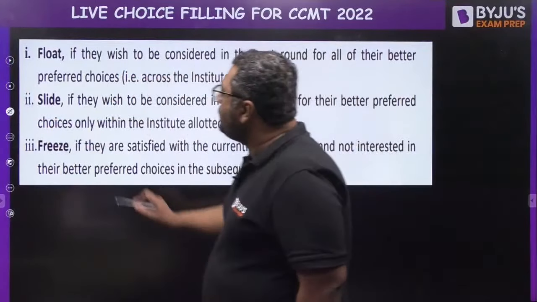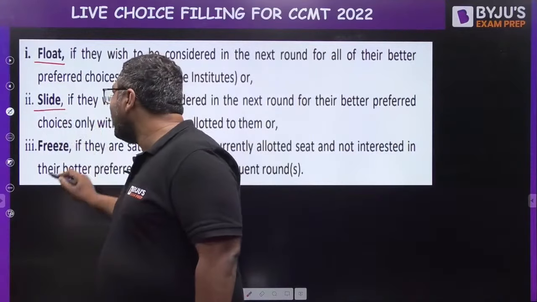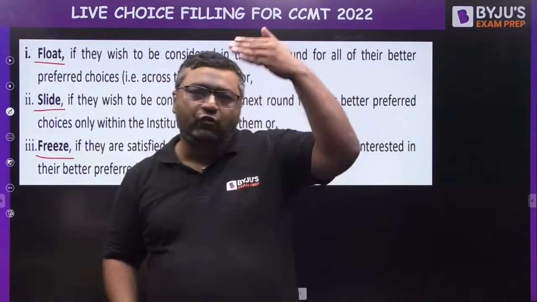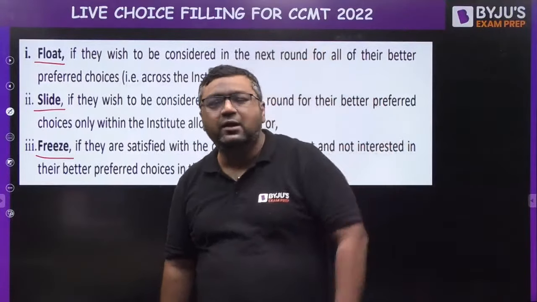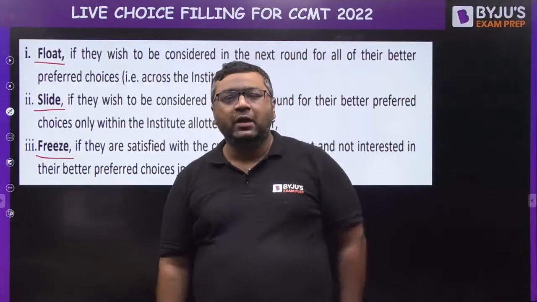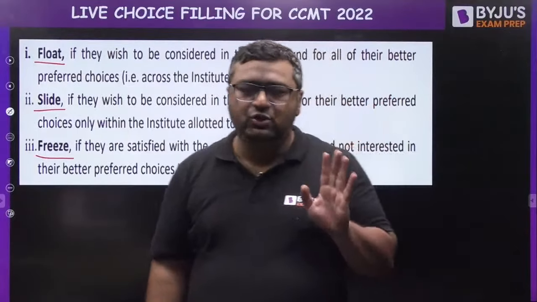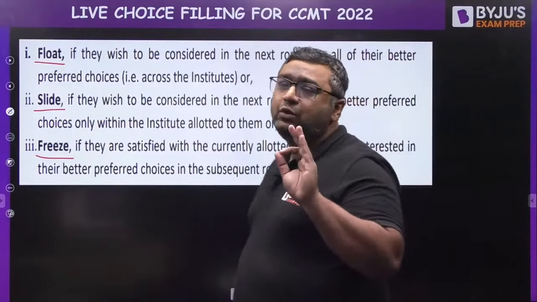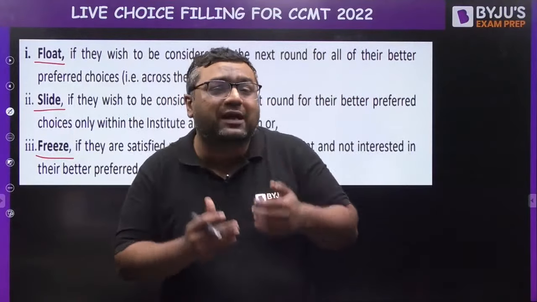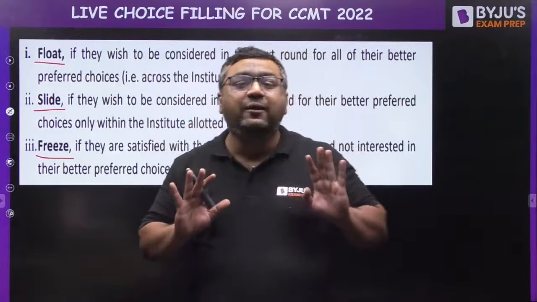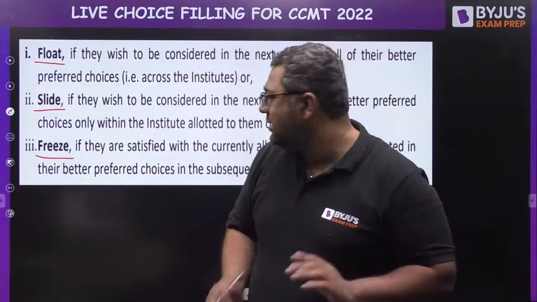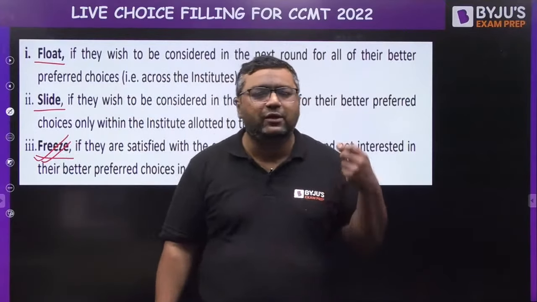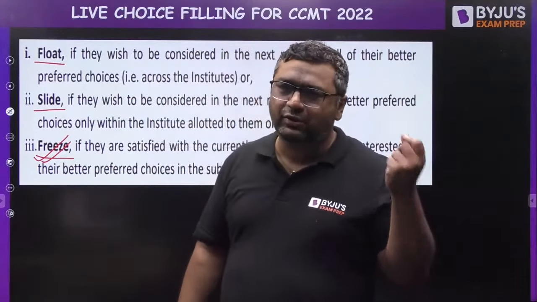So there are 3 major options. One is float, other is slide, third is freeze. Whatever option you are going to get, first of all, the option will be given from your choices only. Let us say you fill 15 choices and you get the 12th choice. So the 12th choice is allotted to you. If you think that the seat you are getting is fine, and I am ready to take admission into that, you need to freeze it. Okay, when you freeze it, this seat will be yours. You can go to the institute and take the admission on the dates mentioned.